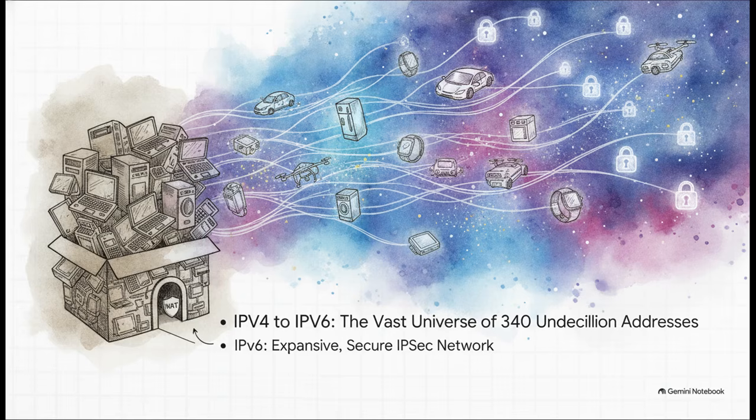But that kind of broke end-to-end transparency. With the explosion of IoT devices, we absolutely needed IPv6. It gives us a mind-boggling 340 undecillion addresses. Yes, that's a real number. Plus, it brings mandatory IPsec and plug-and-play auto-configuration to the table.